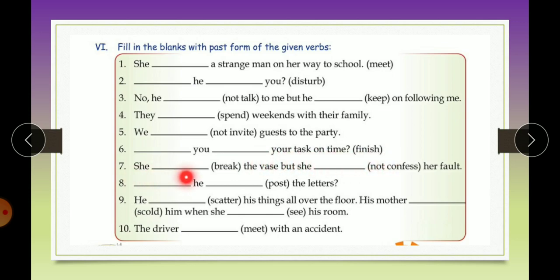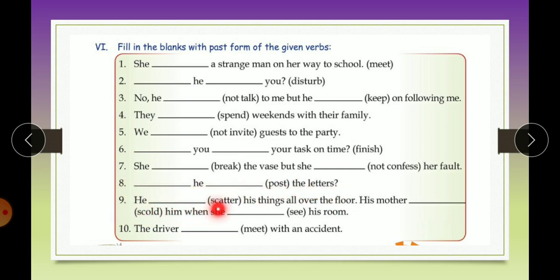She broke the vase, but she didn't confess her fault, because it's a negative sentence, not confess. So, didn't confess her fault. Now the 8th is a question. So start with did. Did he post the letters?